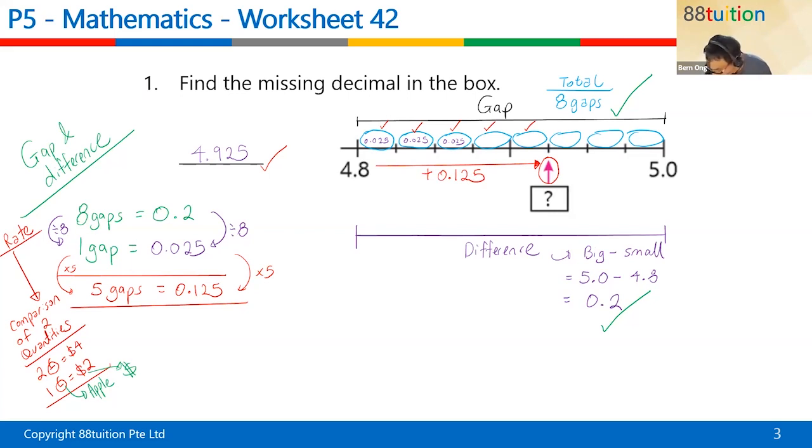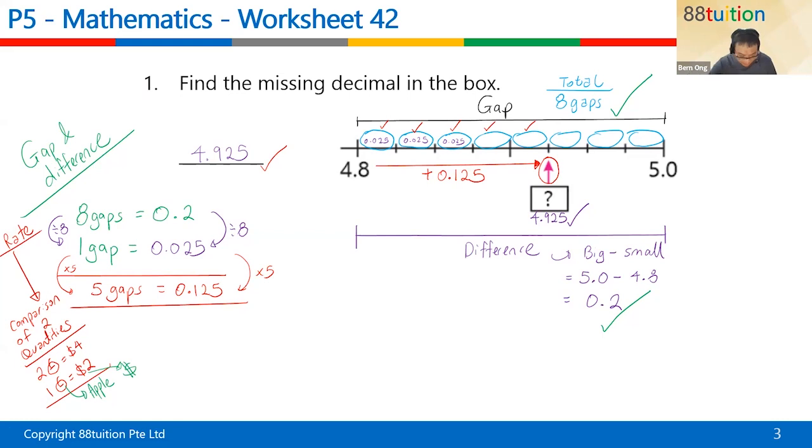So plus 4.8, your answer is 4.925. And therefore, you all got your answer as 4.925. So this is the way I'll do it. I'll call this the gap and difference method. So in future, when you hear me say gap and difference, at least you understand my concept here. It's very, very popular and very easy to handle.